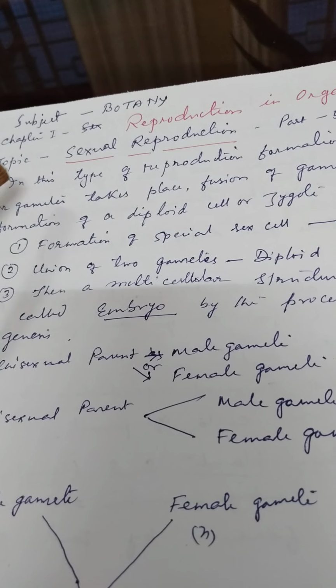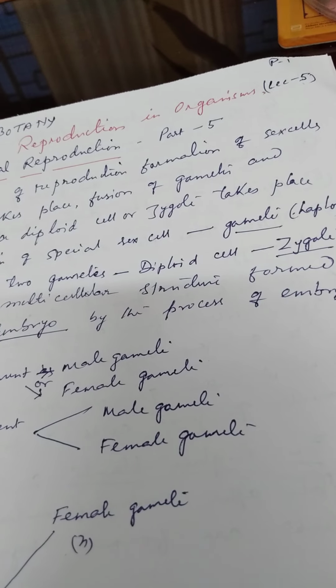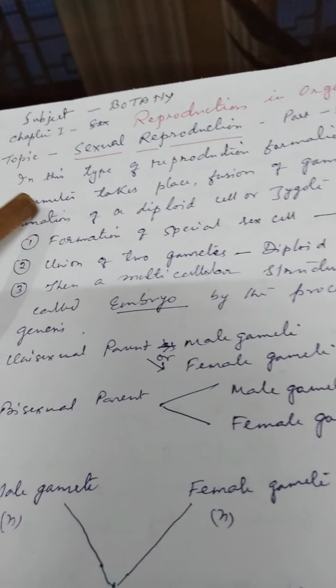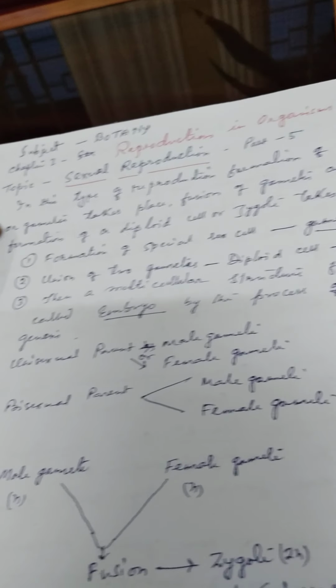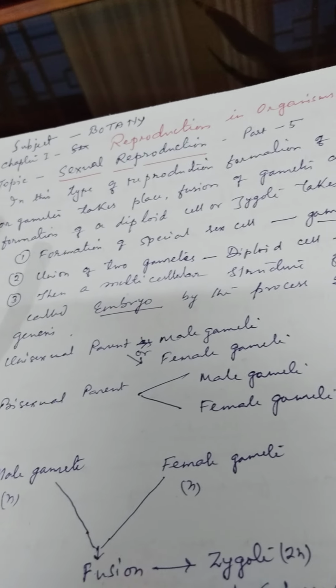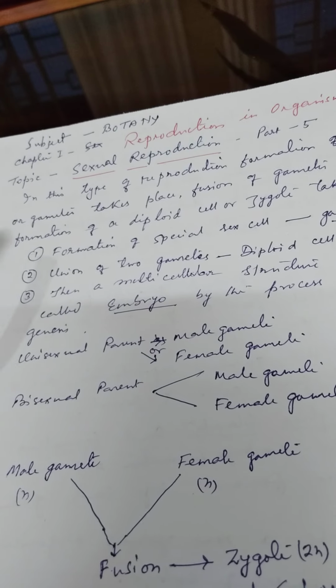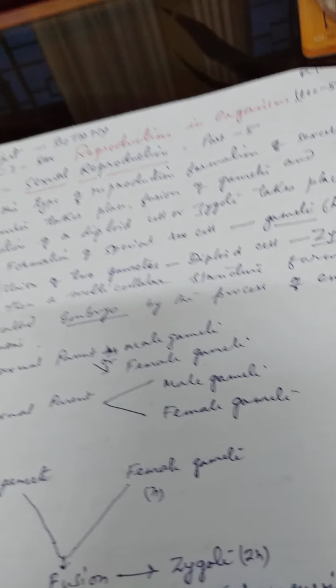In this type of reproduction, formation of sex cells called gametes takes place, followed by fusion of gametes and formation of a diploid cell or zygote. Hence, in sexual reproduction, there are 3 stages.